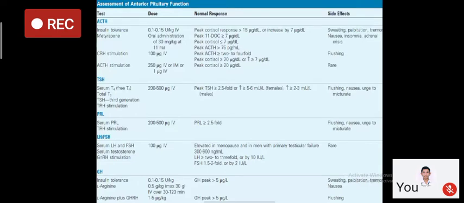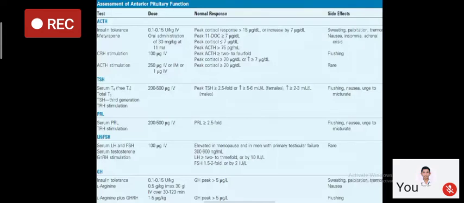Alternatively, there are the CRH stimulation test and the ACTH stimulation test. For TSH, we have to measure only T4. In the past, we used to do the TRH stimulation test. Nowadays, the TRH stimulation test is not done because TRH is not freely available. For prolactin, again, there is the TRH stimulation test.